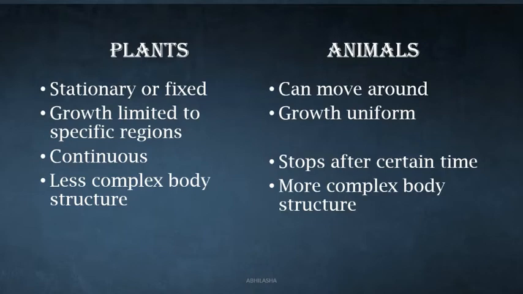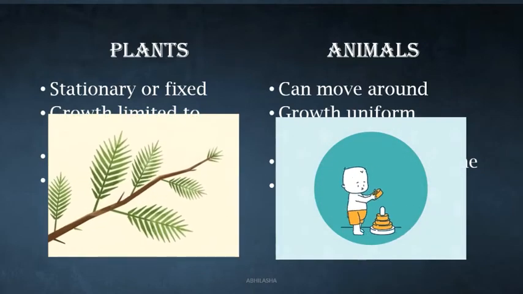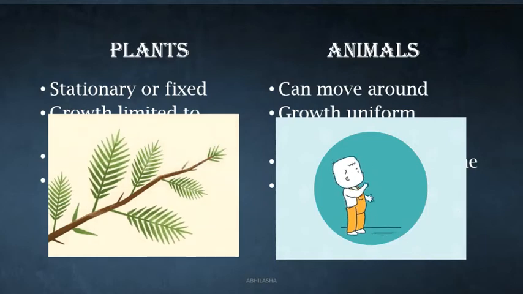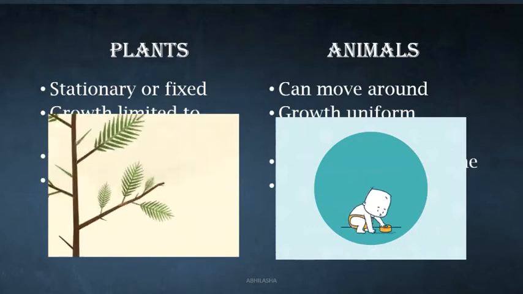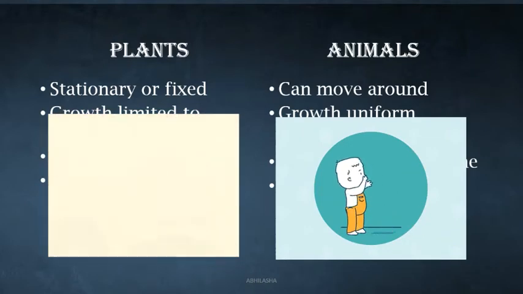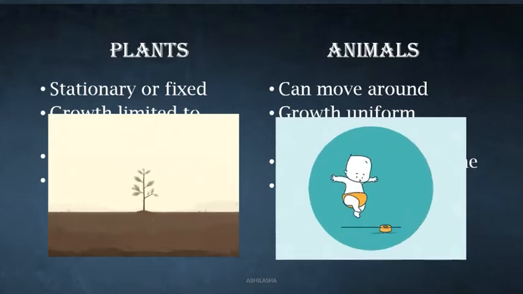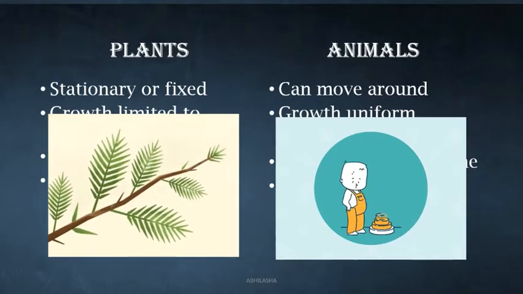Next, while plants continue to grow throughout life, in animals growth stops after some time. Also, in plants, growth occurs in only specific regions. This means that a leaf or a branch cannot come out from anywhere. It will come out only from a node. You've seen swollen parts at the base of a leaf.